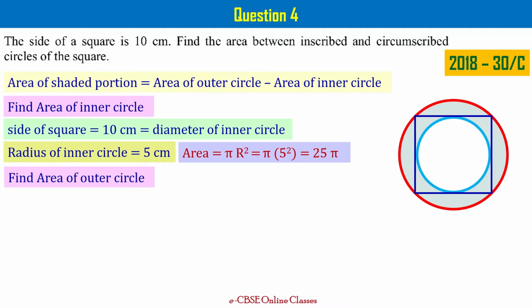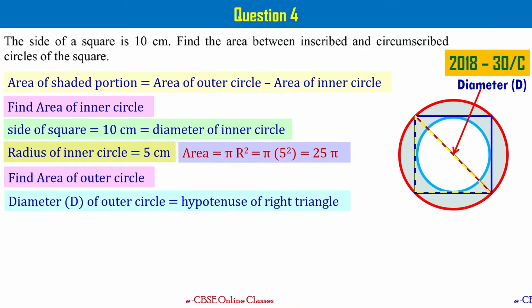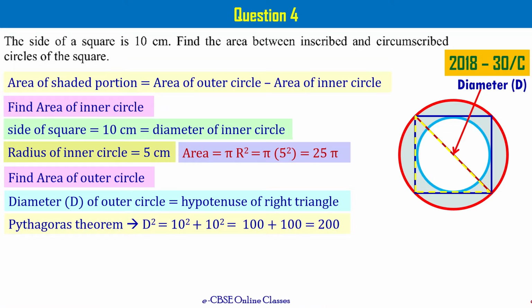Now let's find the area of the outer circle. To do that, we need to know the radius of the outer circle, right? As you see here, the diameter of the outer circle is equal to the diagonal of the given square, right? As you observe here, if you draw a triangle with the diagonal and two sides of the given square, you get a right angle triangle, right? So from this figure, I can say that the diameter capital D of the outer circle is equal to the hypotenuse of the right triangle, right? It means we can make use of the Pythagoras theorem that says that hypotenuse square equals the sum of squares of the other two sides, right?